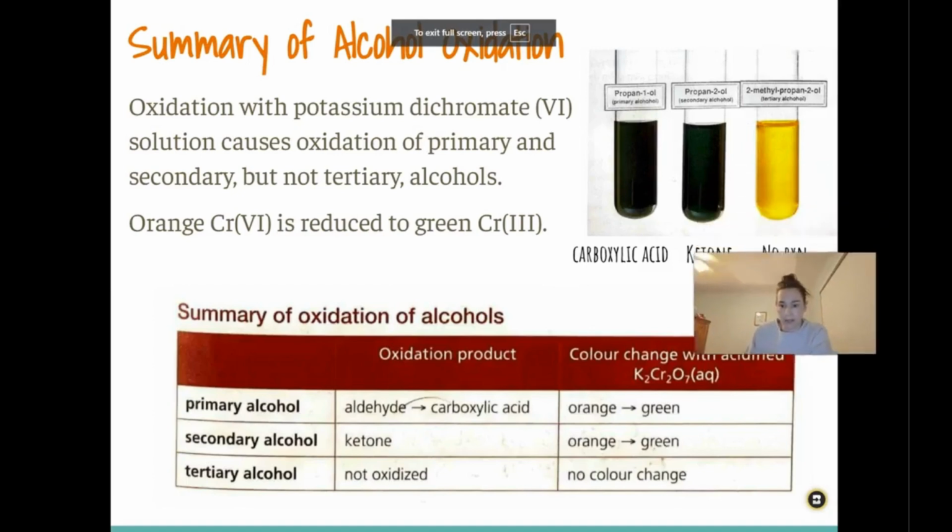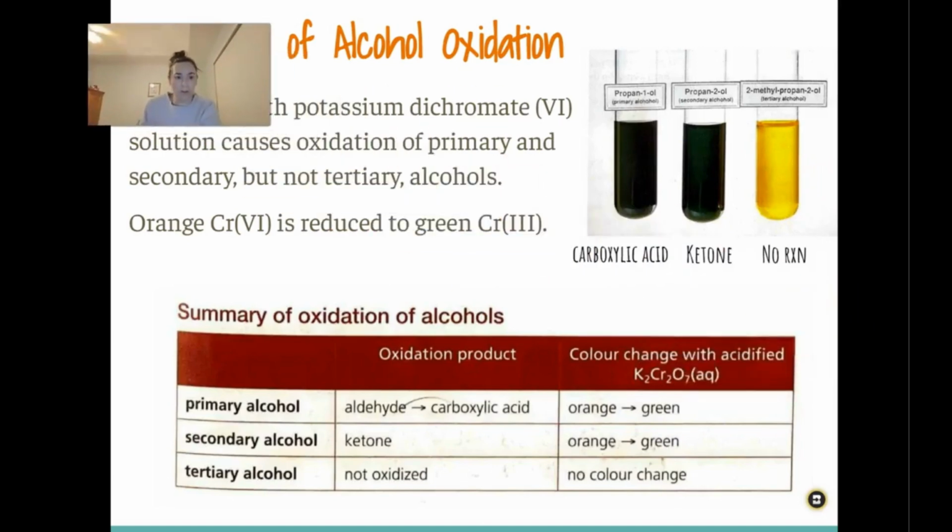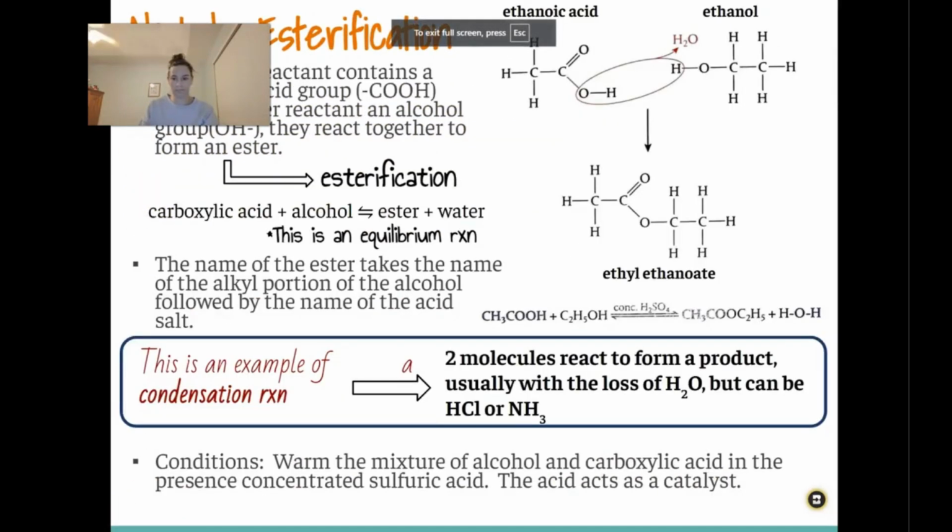All right, so here is a summary of the oxidation of alcohols. So we have oxidation with potassium dichromate. This is going to be causing the oxidation of primary alcohols and secondary alcohols, but not tertiary. So it's going to go from orange to green for both primary and secondary alcohols, but stay orange for tertiary. And remember, during a primary oxidation, it's going to form the aldehyde, and then under reflux, undergo more continual oxidation to form the carboxylic acid. A secondary alcohol is going to be oxidized into a ketone, and then a tertiary is not oxidized.